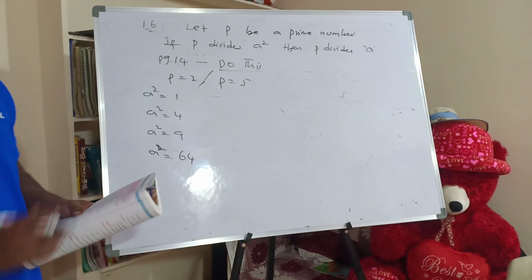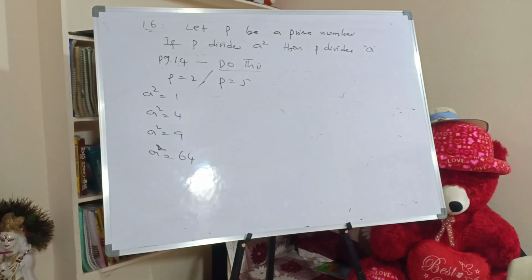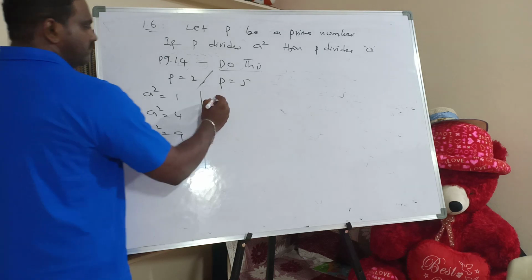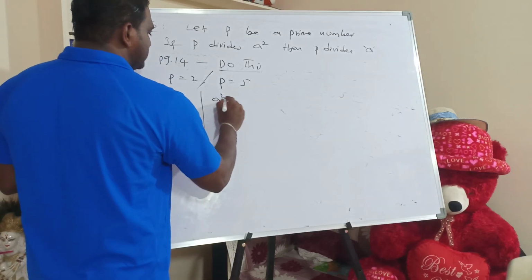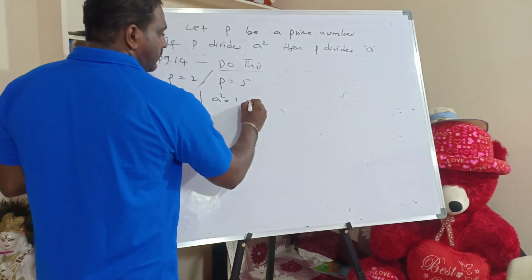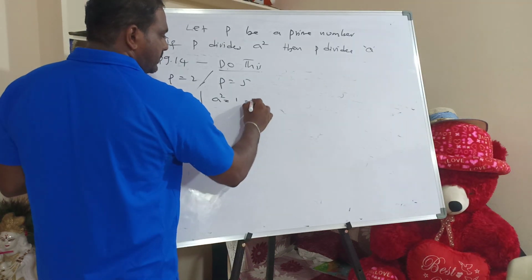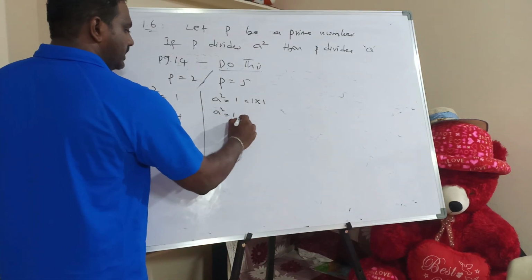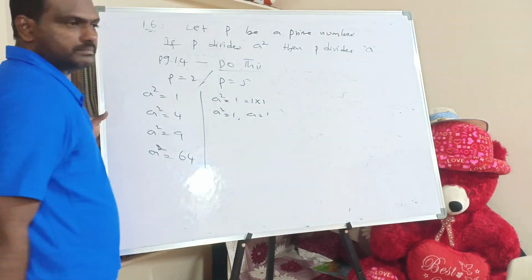I will explain these 4 examples, and you do the rest. The first one, what is this? A square is equal to 1. That means 1 into 1. 1 square can be written as 1 into 1. What is A square? 1. A is equal to 1.